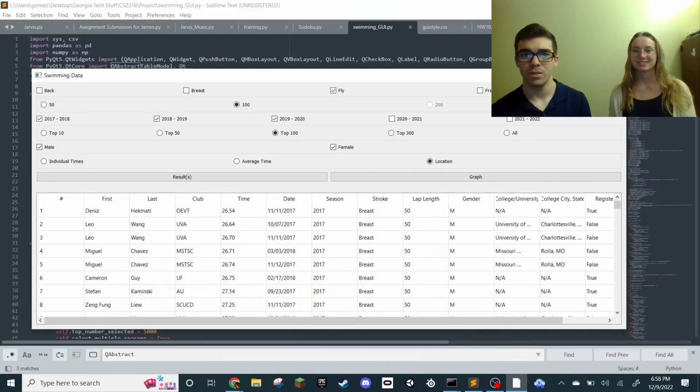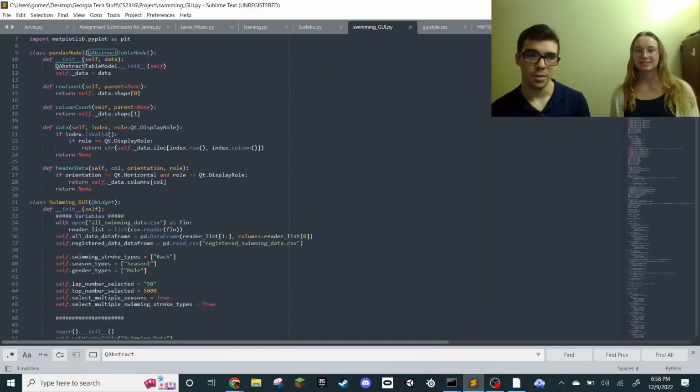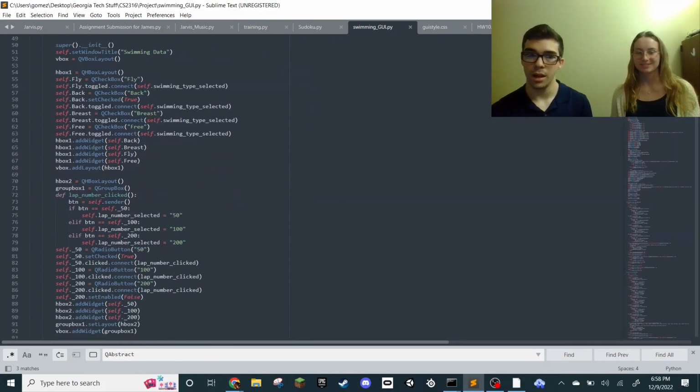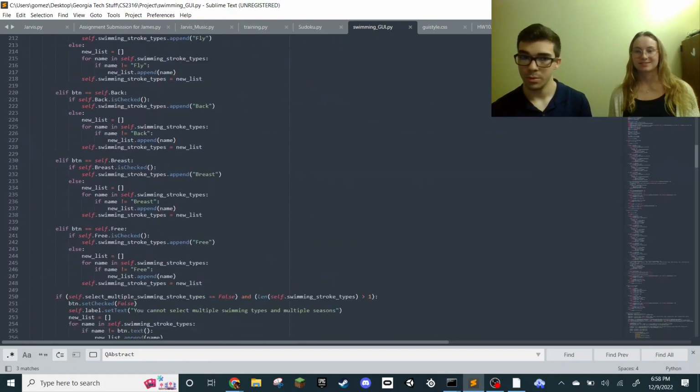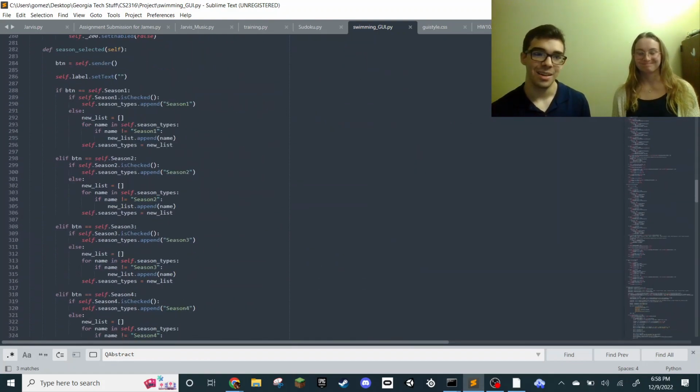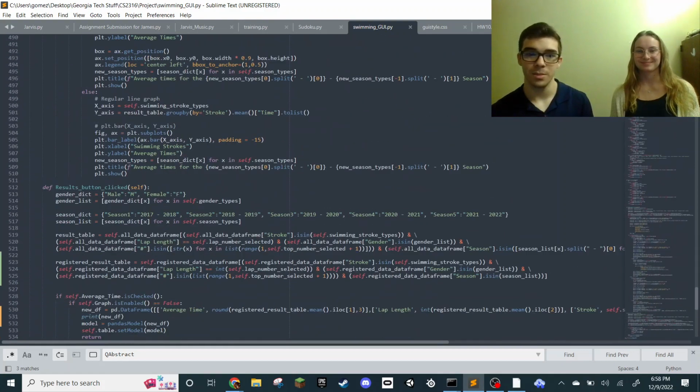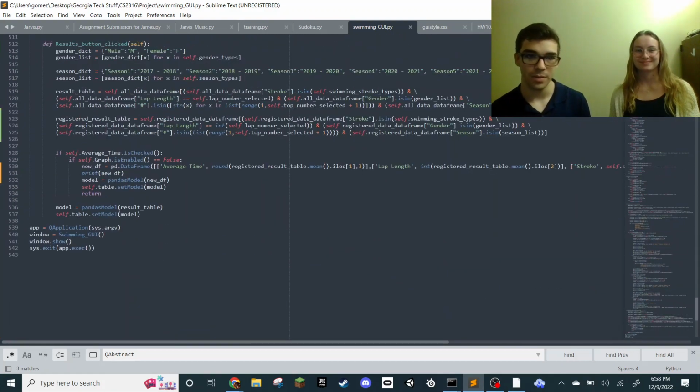Sadly, I can't go over too much how the code works. I would highly recommend you play with it after. A lot of work went into this, and it was a lot of fun to make, and I was very happy that I did it. It's 542 lines. I'd just like to interject that.